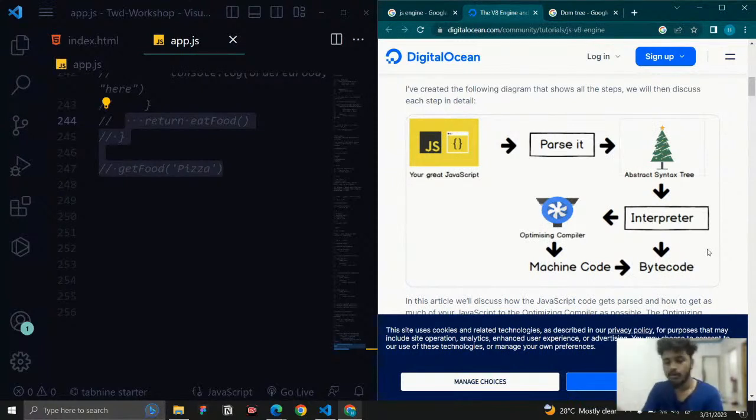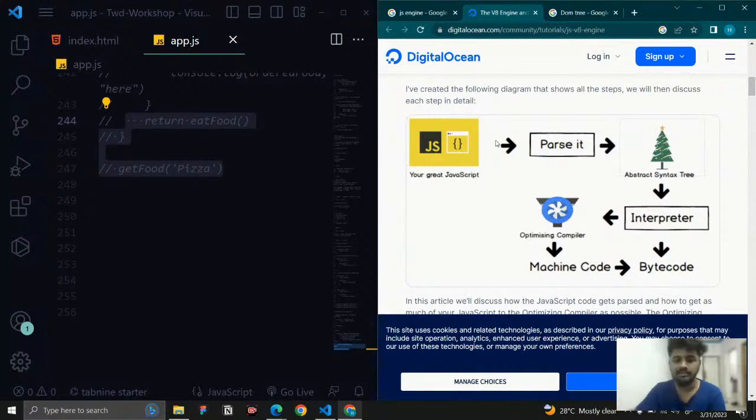Okay, so the problem is that we don't have only one engine, right? This engine is created by Google, and Google has its own methodology. Firefox created its own engine with a different methodology, and Safari has its own engine with a different methodology. Like that, every browser has created its own engine differently.